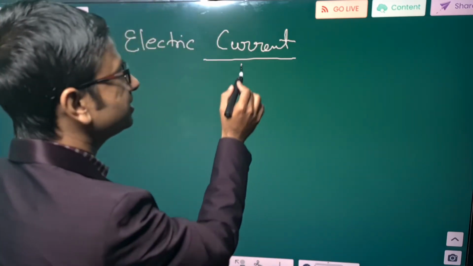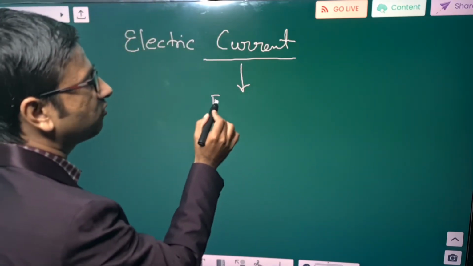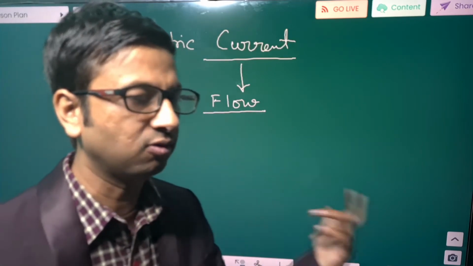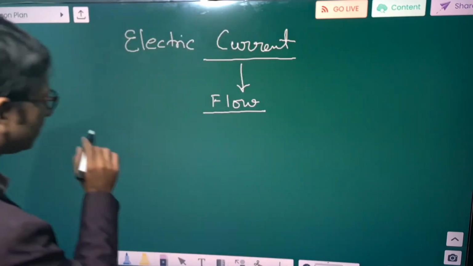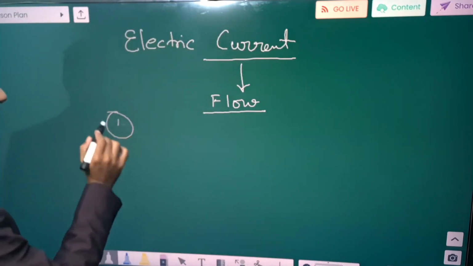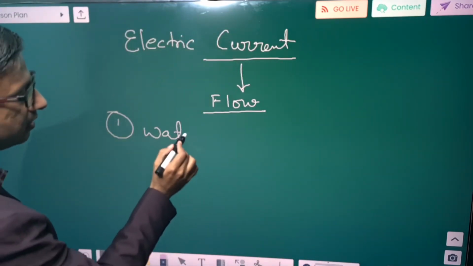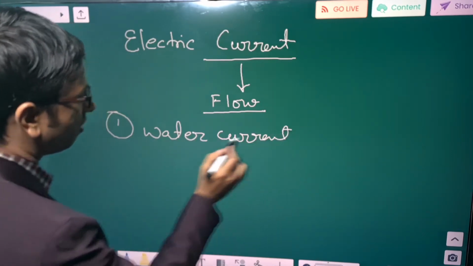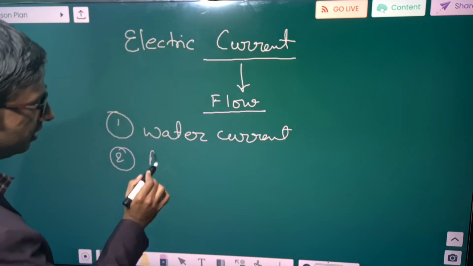Current is a general word which is used for flow. Now let us see through some analogy. You must have heard about water current or air current.